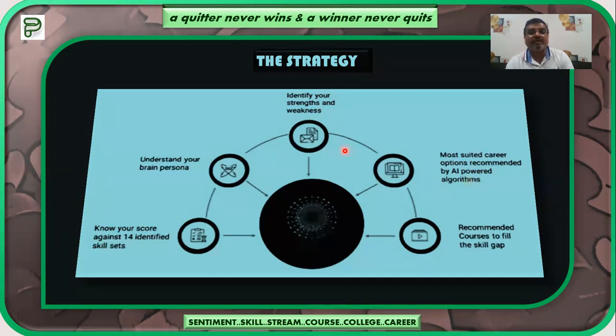On the basis of that, whatever the readings are, the assessments and evaluations will be taken on the basis of your skill evaluation, on the basis of the identification of your brain capabilities, and on the basis of your strengths. We can then decide and enlist the particular career options for you.